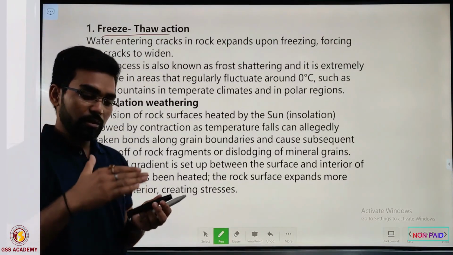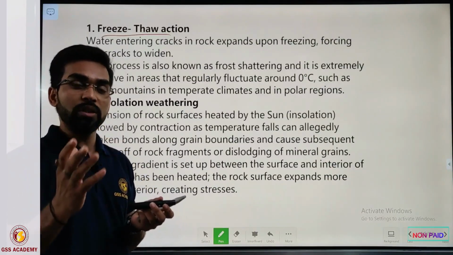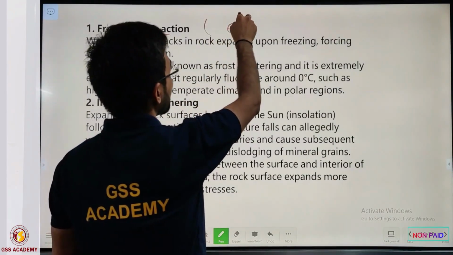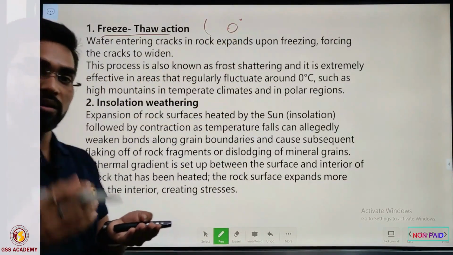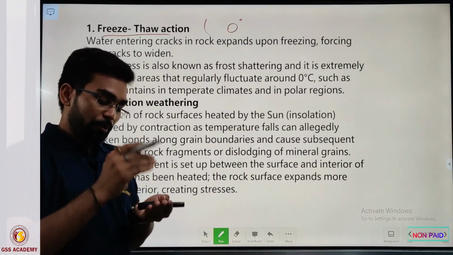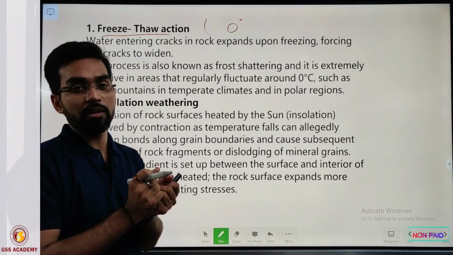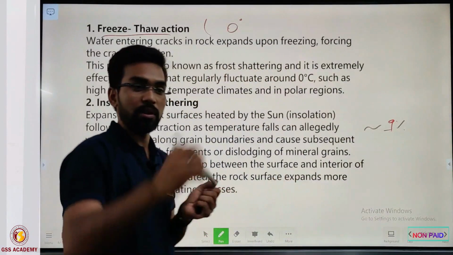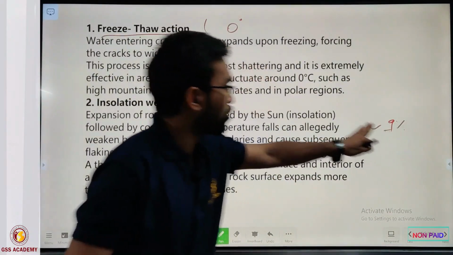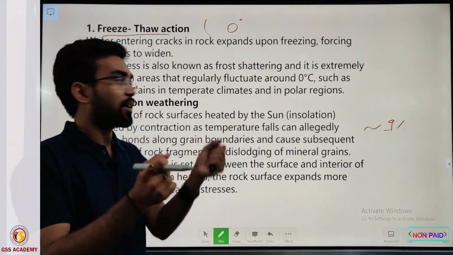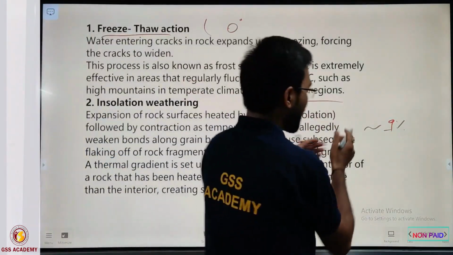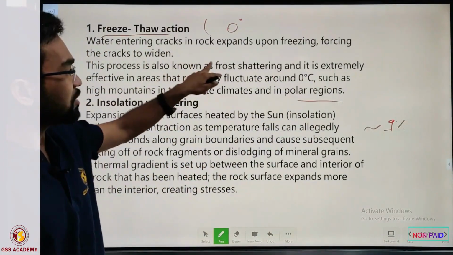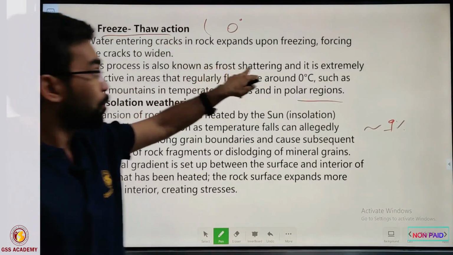What happens when there are fractures in rock, generally in polar regions where the temperature fluctuates around 0 degrees Celsius? Water gets injected into those fractures, and if it crystallizes in the fracture, then we all know water expands about 9% of its original volume after freezing. So this extra volume creates stresses on the rock, and it may widen the fractures. So freeze and thaw is an important phenomenon generally in the polar region.